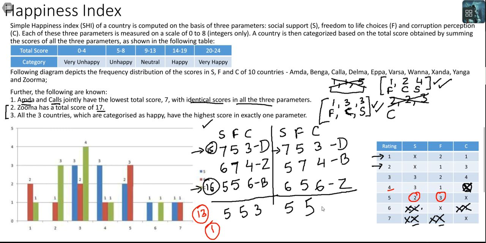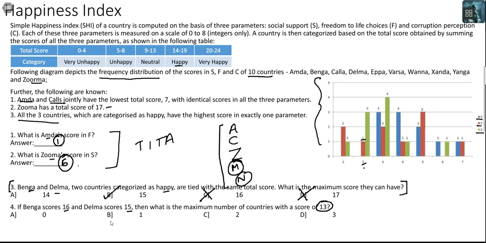Do I have a 3 left for C? Yes, I have a 3 left for C. So I'll get a total of 13 here as well. Again, once you use up, 2 5s have been used up, so this is no longer available. 3 5s have been used up, so this is no longer available. Therefore, the highest rating now available would be 4 and lower. With 4 and lower in 3 parameters, the maximum you can reach is 12. You cannot reach 13. So the maximum number of countries that can have a rating of 13 in either case would be 1 only. Therefore, the answer to question number 4 will be option B, 1.